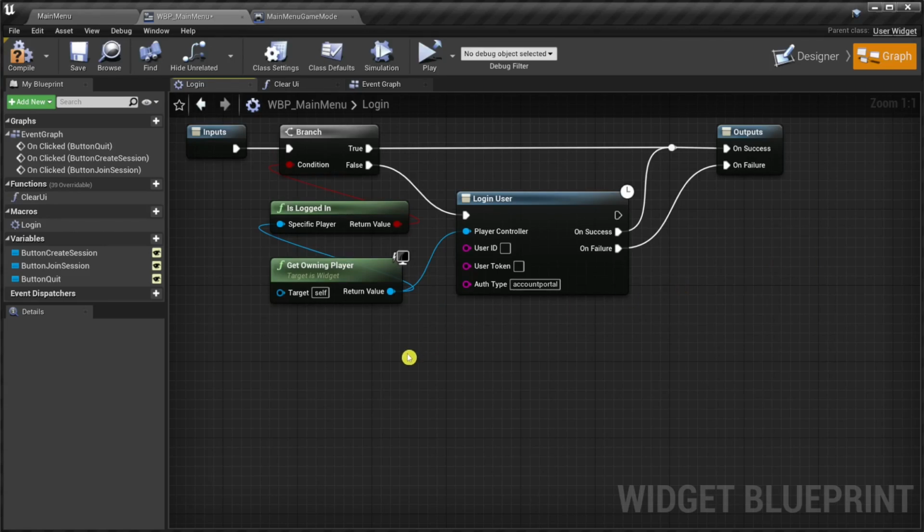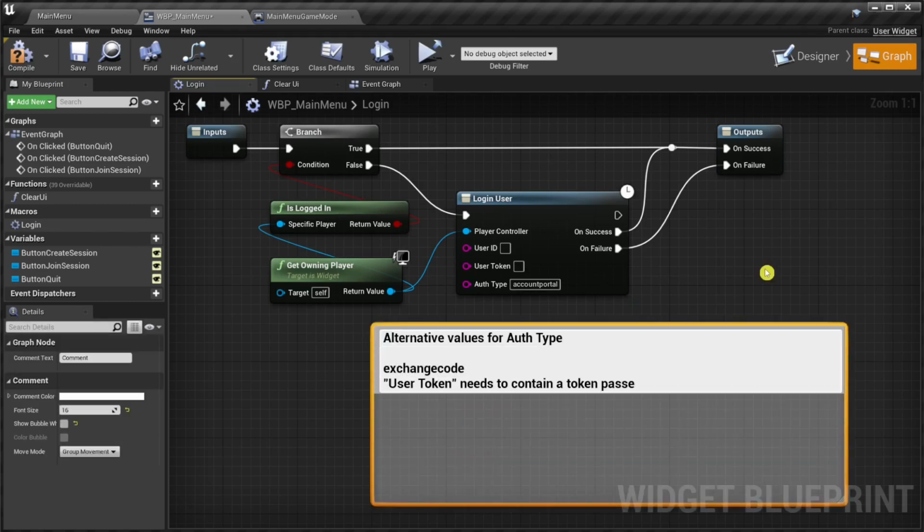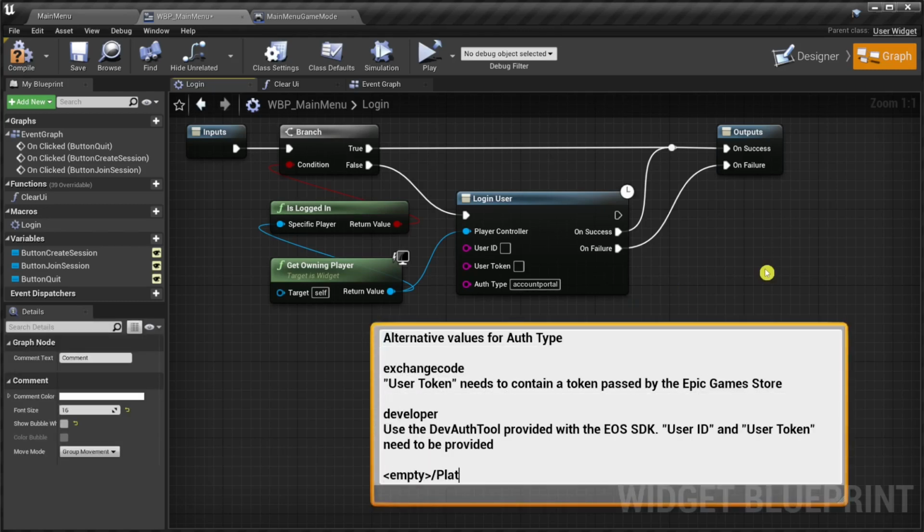What we can do instead is use other values for the auth type. Auth type exchange code is for use with the Epic Games Store. I'm not going to talk about this. Auth type developer is used with the DevAuth tool provided with the EOS SDK. This is the recommended way by Epic Games, but I think for indie developers it is a very bad idea. The Auth tool is not a service to be used in production, which means we are basically testing our game with a non-production helper tool.